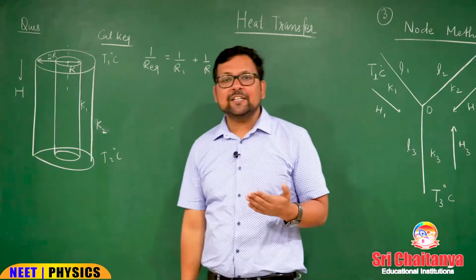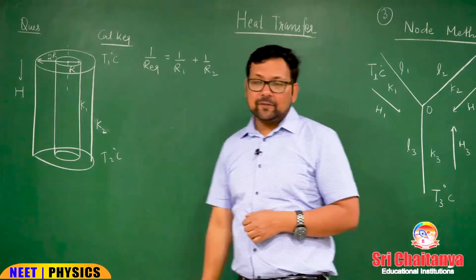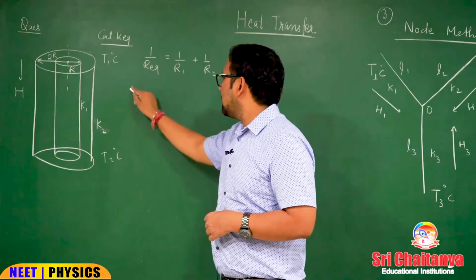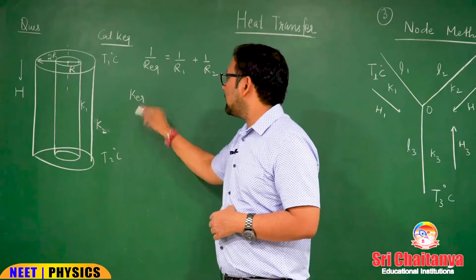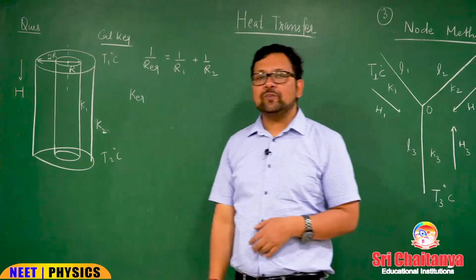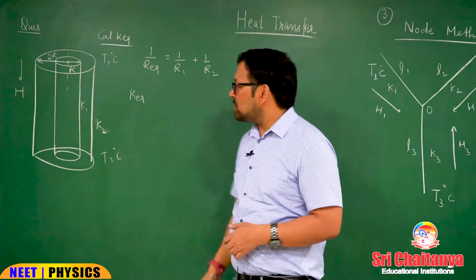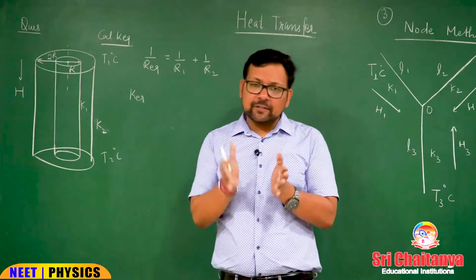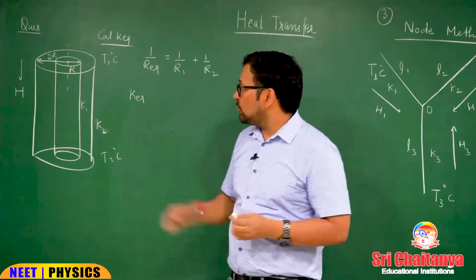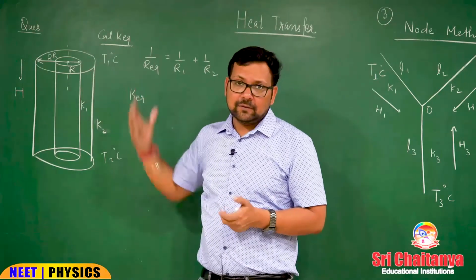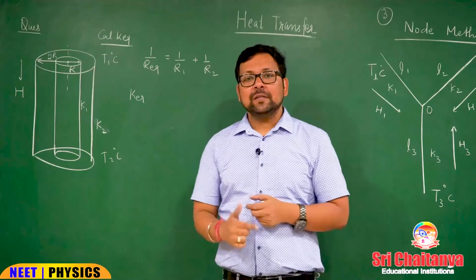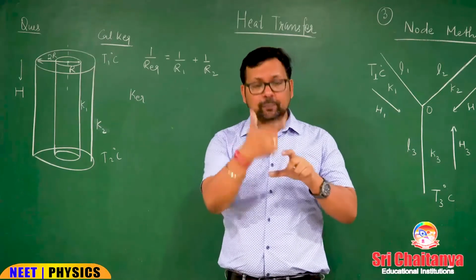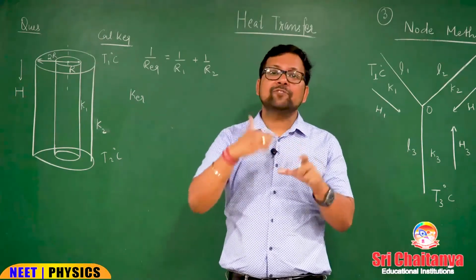R is delta X by KA or L by KA. So, that reciprocal is K equivalent, area equivalent. What is the equivalent area? Suppose you are considering these two as one, like gift wrapping this cylinder and gifting it to someone. That someone will see only the bigger cross section from the gift wrap.